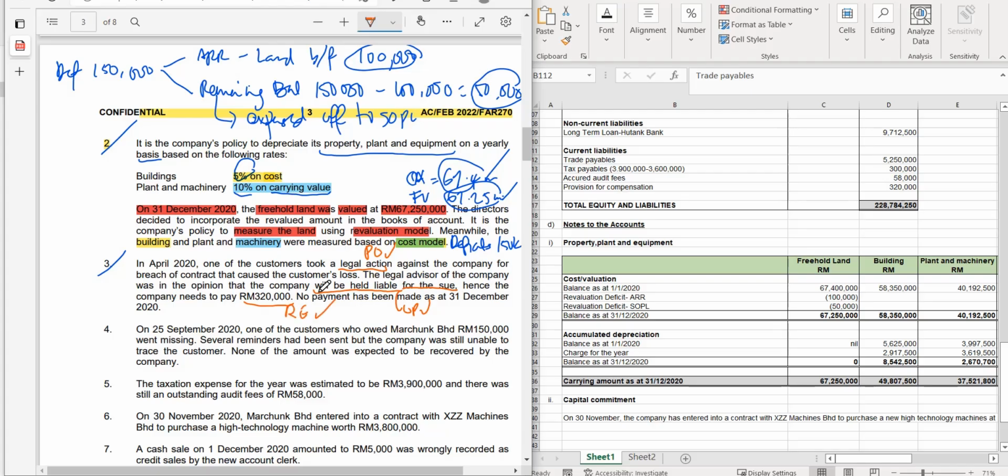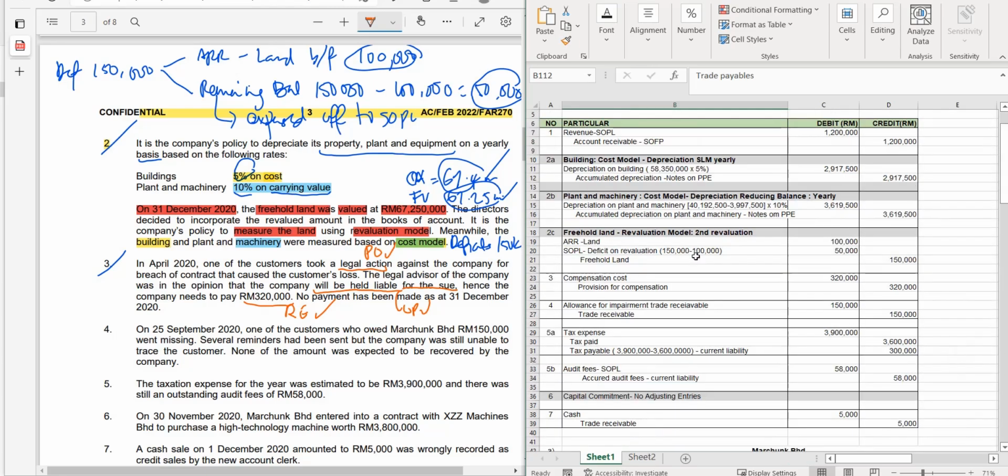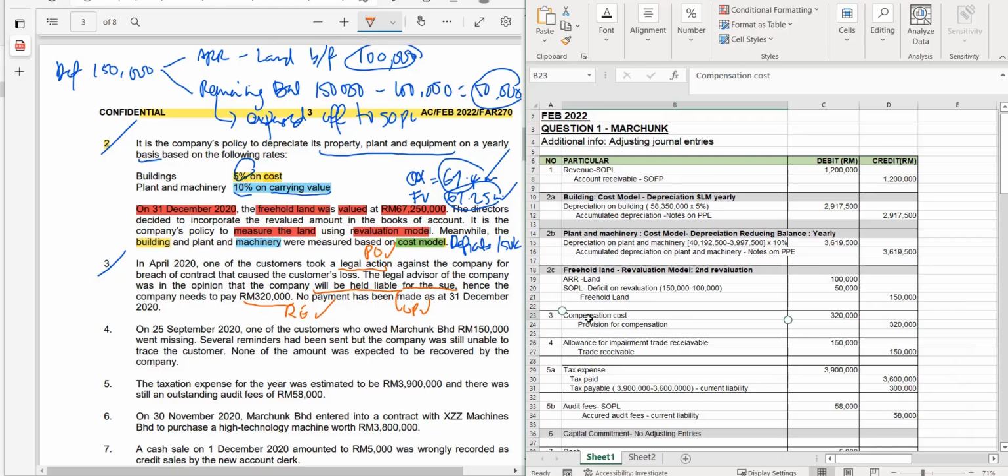However, no payment has been made as at 31st of December. The three criteria are fulfilled for a provision under MFRS 137. So this is a provision for compensation. You are going to debit compensation cost and credit provision for compensation. You can see here 320,000, and this will be shown under other operating expenses, compensation cost,